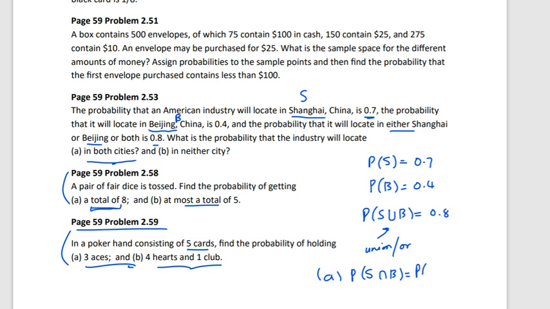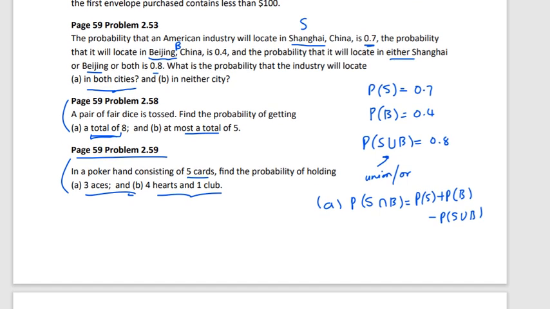We know that the probability is we can add Shanghai and Beijing and subtract the OR. This is the formula from probability. So we know that probability of S is 0.7, B is 0.4, and S union B is 0.8. So 7 plus 4, 11, minus 8 is 0.3. This is the probability that it will locate in both the cities. Both means S and B, Shanghai and Beijing.